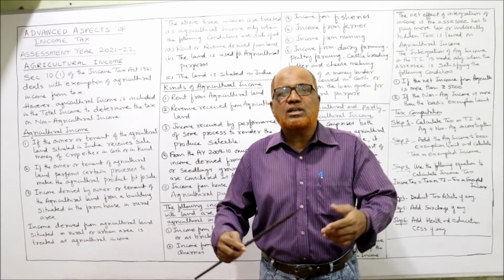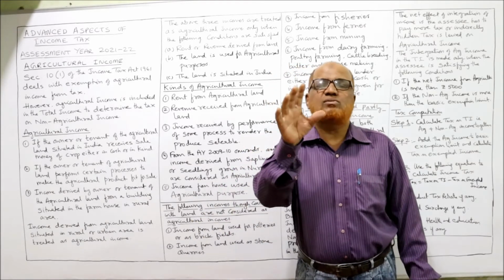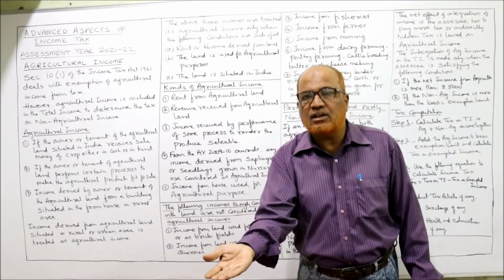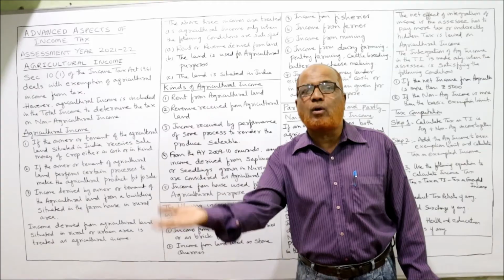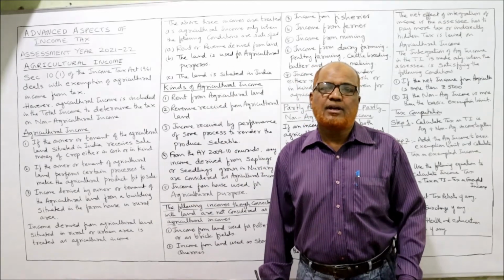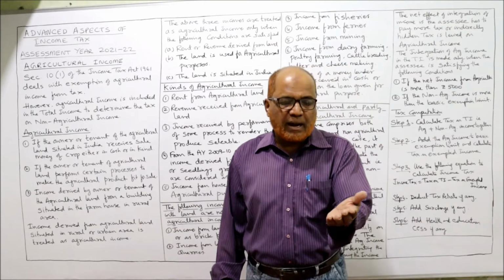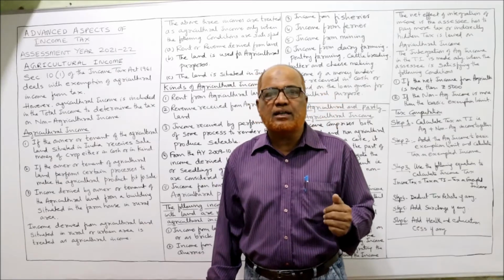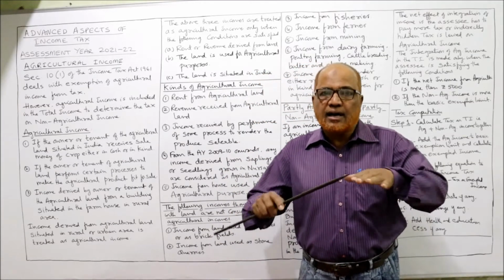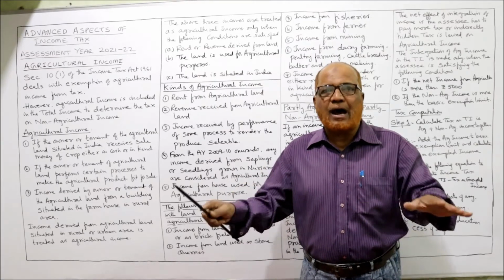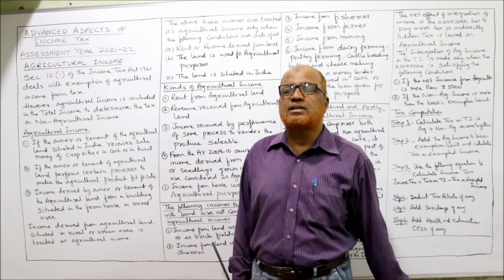And subsequent activities are those activities which are performed after the plants have germinated and sprouted from the earth. So after the plants sprout out from the earth, the activities regarding pesticides or cutting the trees, cutting the plants, all these are subsequent activities.